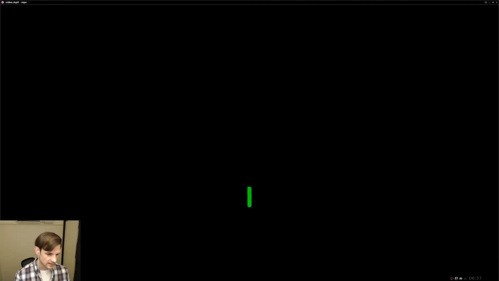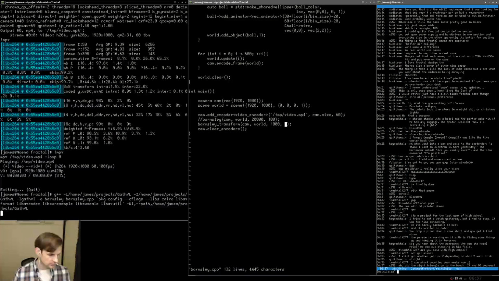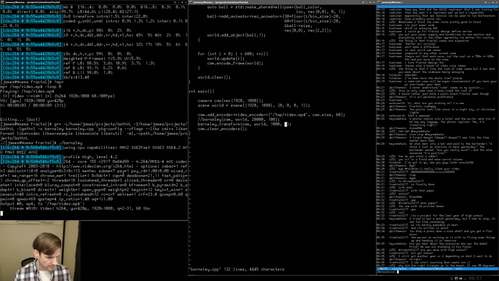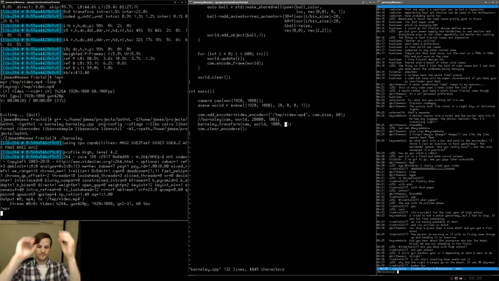Okay, so there's the initial stem. So let's look at the other ones too. We're going to take a look at transformation 1 now. Let's go ahead and do g++, ./barnsley, mpv. And what we should see here is our random distribution of points moving upwards.